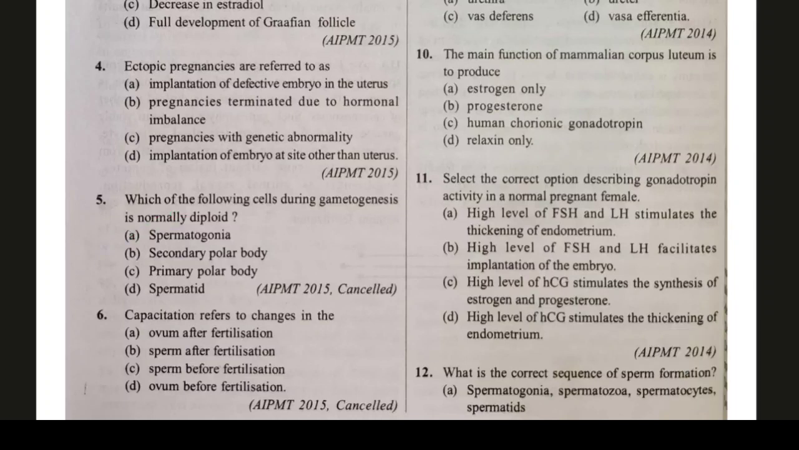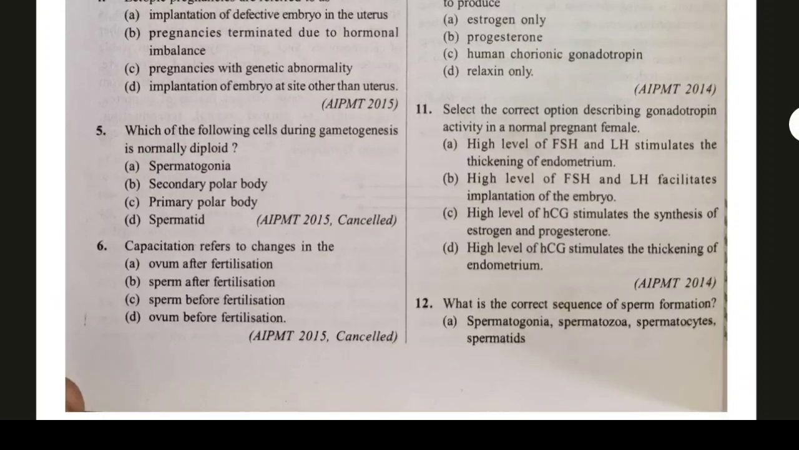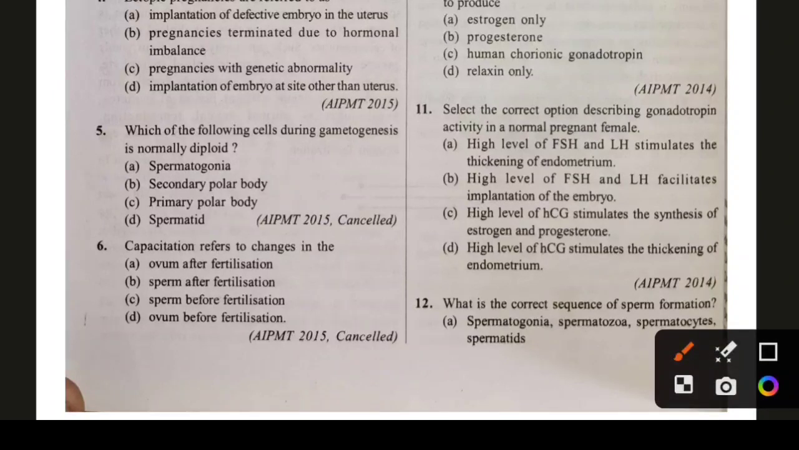Question number 6. Capacitation refers to change in the ovum after fertilization, sperm after fertilization, sperm before fertilization, or ovum before fertilization. That is the activation of sperm before fertilization. So option C is the right answer.